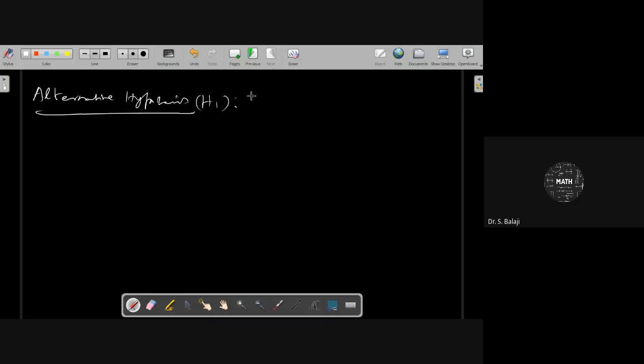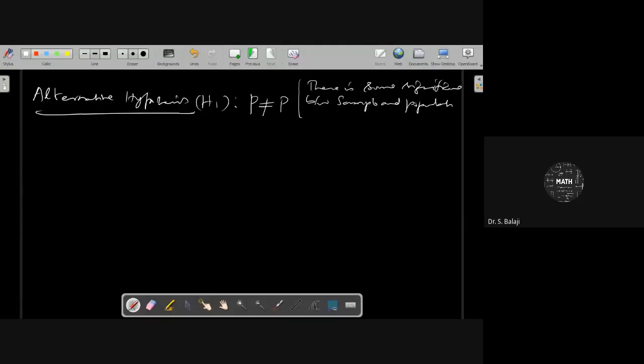So what can you write here? p not equal to capital P. There is no need to write less than or greater than, since that is only for comparison type questions. What is the meaning? There is some significant difference between sample and population proportions.